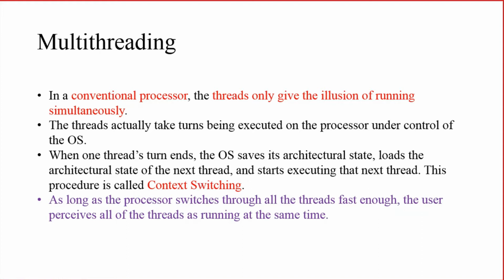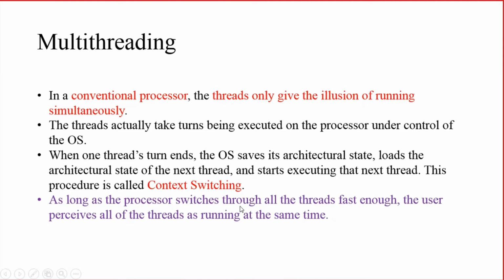What do we mean by architectural state? It consists of the program counter, the registers, etc. So when one thread is over, the OS will save its corresponding architectural state and load the architectural state of the next thread that is going to be executed, so that the next thread can start execution. This process is known as context switching. This we have already seen. The OS saves the architectural state of the thread which is finished, and loads the architectural state of the next thread so that it can be executed. That is known as context switching.